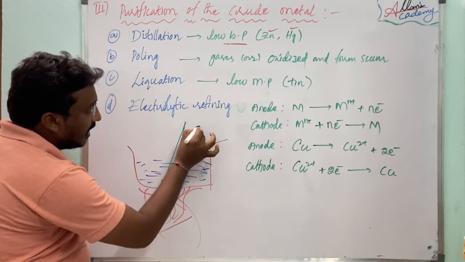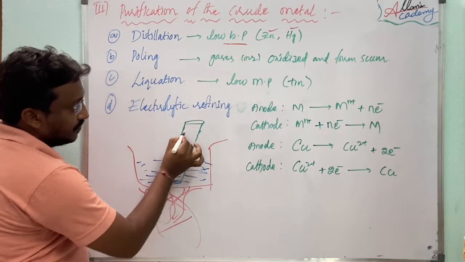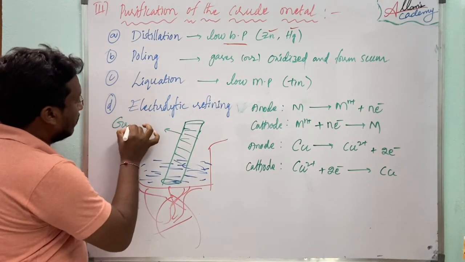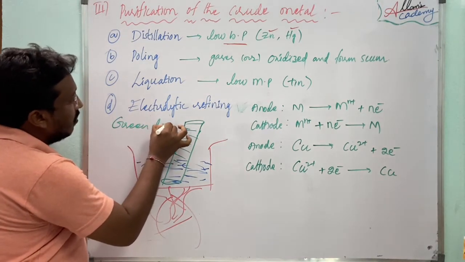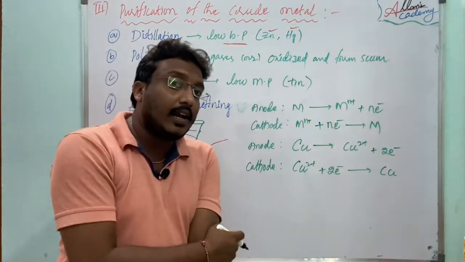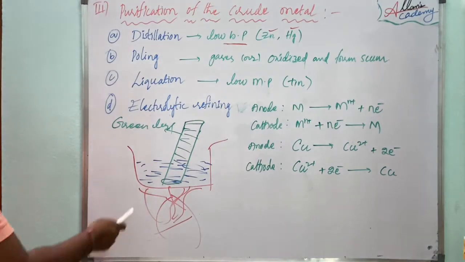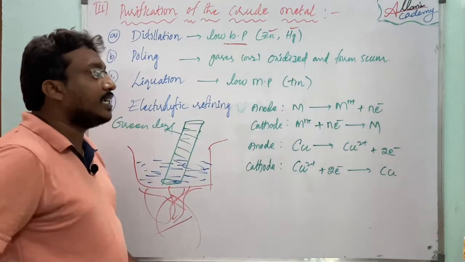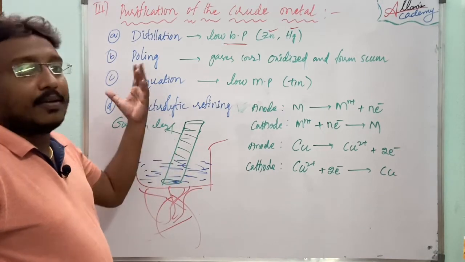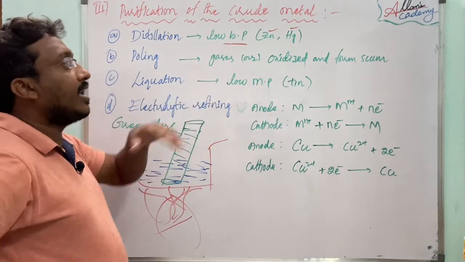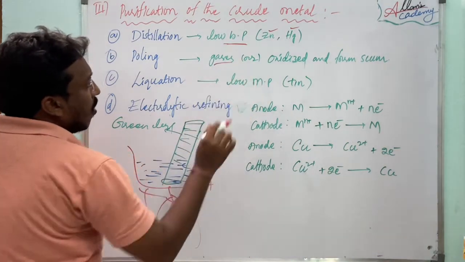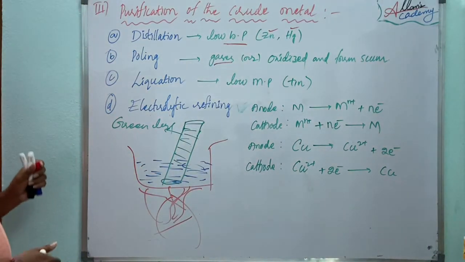Green logs. Then when we are stirring it with the green logs, the impurities which are present in the crude metal can be released like gases, or otherwise oxidized.